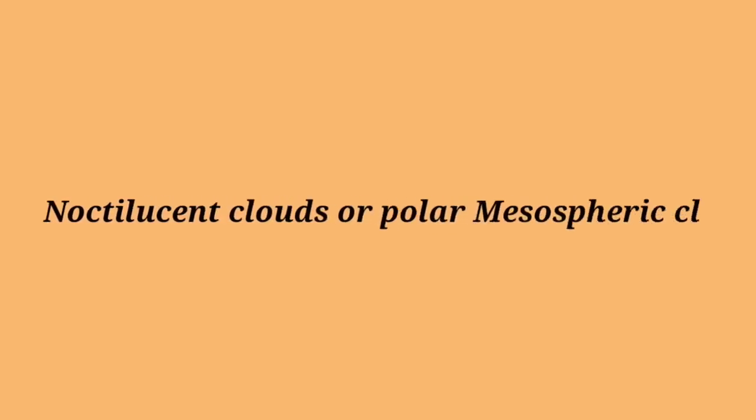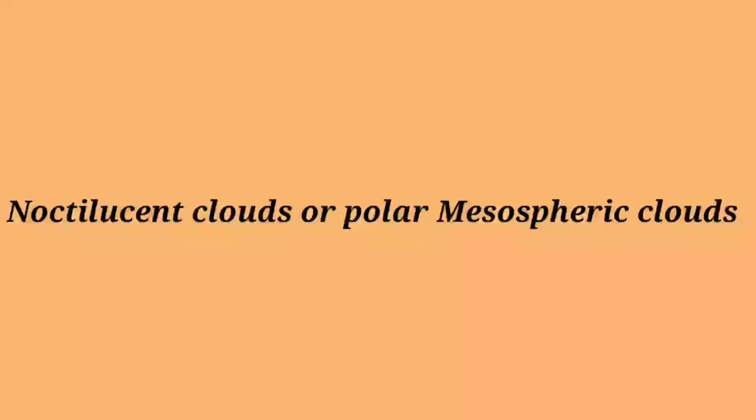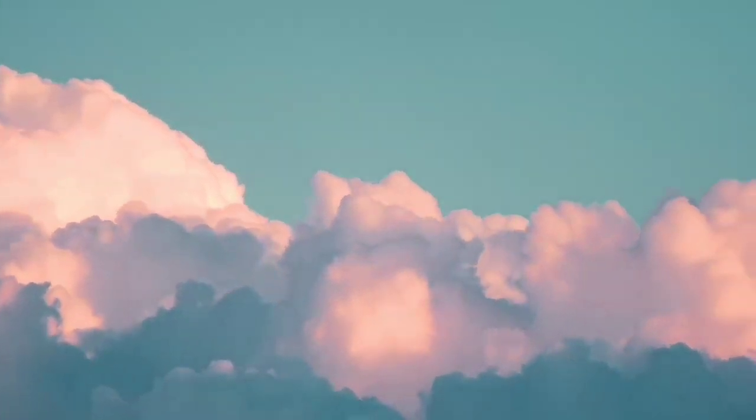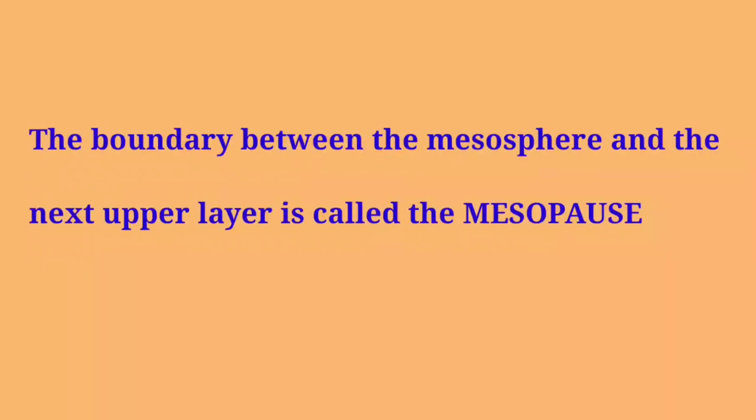Very strange high altitude clouds called noctilucent clouds or polar mesospheric clouds sometimes form in the mesosphere near the poles. These peculiar clouds form much higher up than the other types of clouds. The boundary between the mesosphere and the next upper layer is called mesopause.